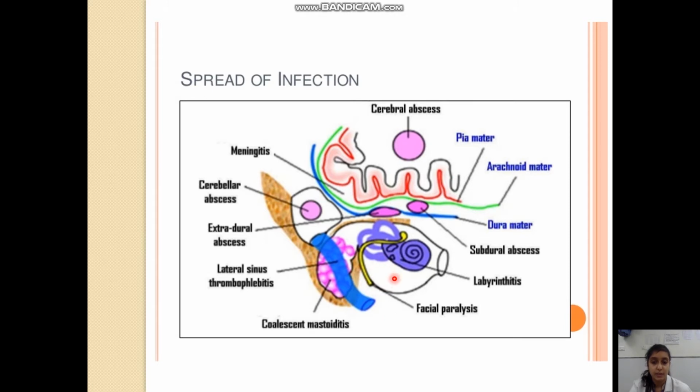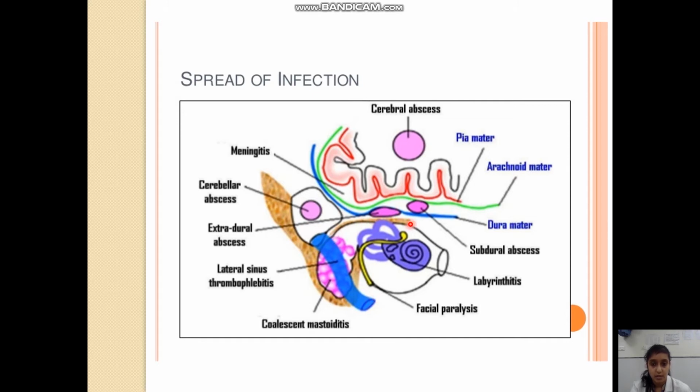So once the disease affecting the middle ear cavity can easily affect this portion of the inner ear, that causes labyrinthitis, and if the bone over the facial nerve is dehiscent or becomes dehiscent due to the erosion by the disease, it can lead to facial paralysis. Whenever the disease has reached the mastoid, it can lead to coalescent mastoiditis if the pus is not drained or the disease is not treated promptly. From the mastoid, through the retrograde thrombophlebitis or the direct spread, the bony erosion, it can spread to the lateral sinus and cause lateral sinus thrombophlebitis.